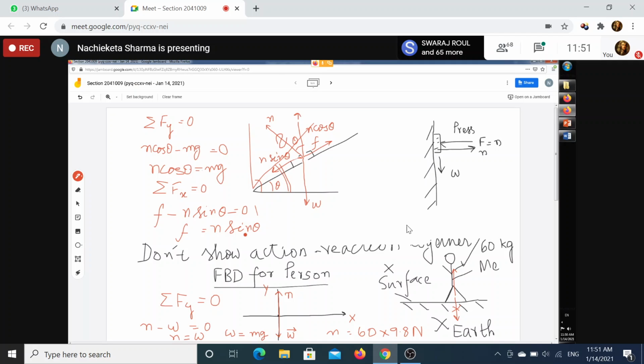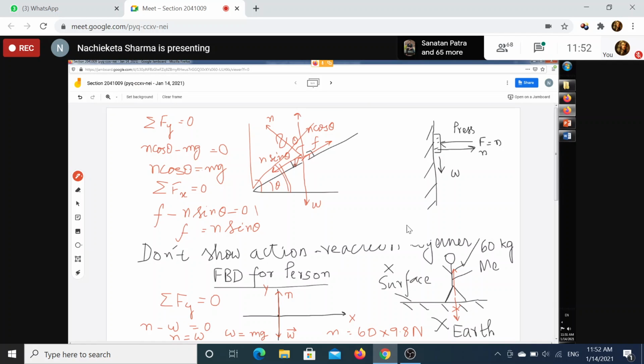Now this happens because if I increase the value of theta, the value of sin theta will increase, the value of N sin theta will increase, the frictional force will increase. That means though the N sin theta is pulling the box downward, the frictional force is keeping the box in its own position by holding it back.